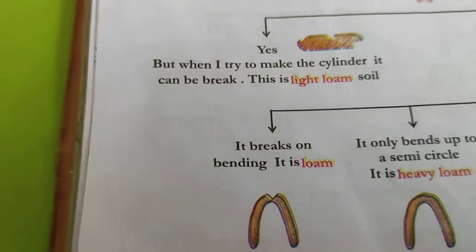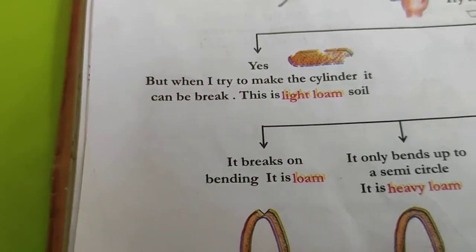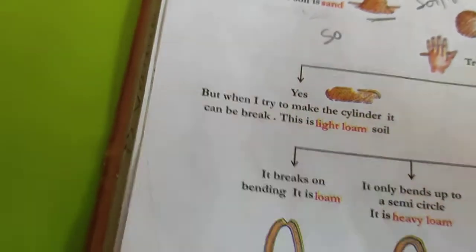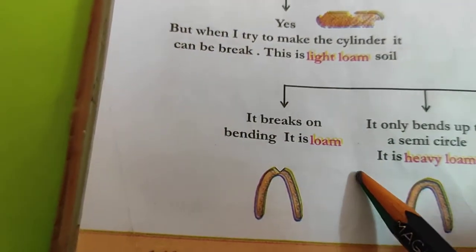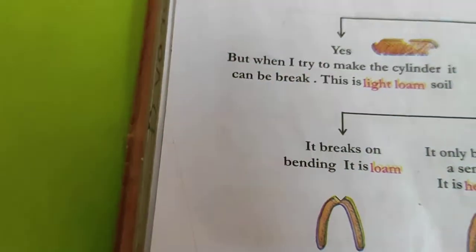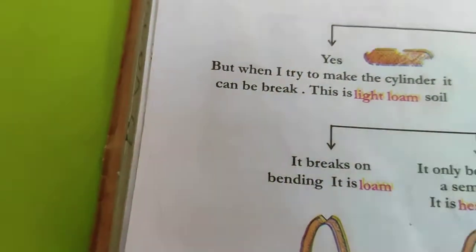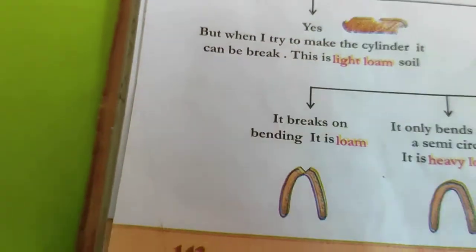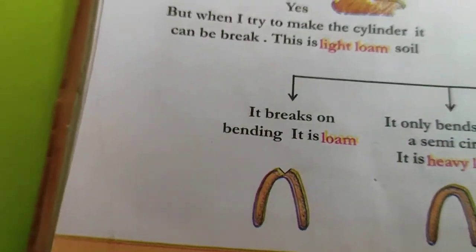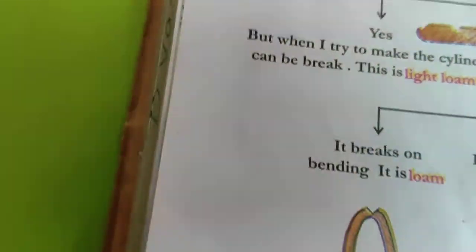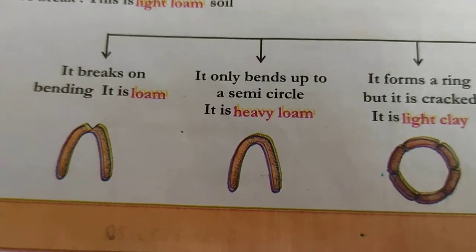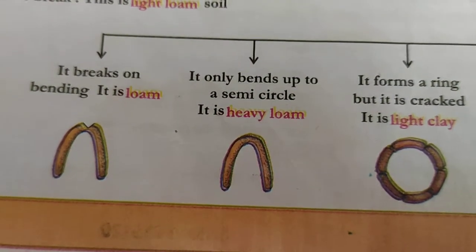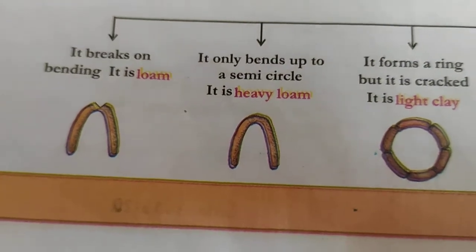If it breaks on bending, it is called loam soil. When you make the cylindrical shape and bend it, you get a crack, a break here, so we say it is loamy soil. If you don't have this break in the middle of the cylinder, then it is heavy loam.